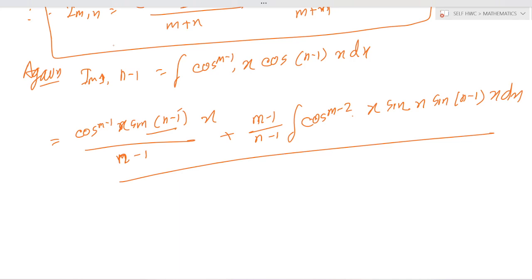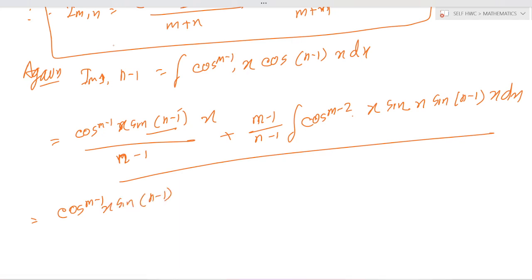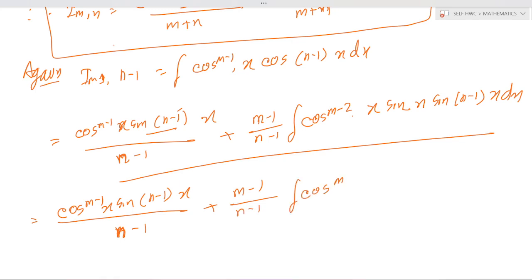And it is equal to cos^(m minus 1) x sin (n minus 1) x by (n minus 1), plus (m minus 1) by (n minus 1) integration of cos^(m minus 2) x into cos (n minus 1) x cos x minus cos (n minus 1 plus 1) x dx.